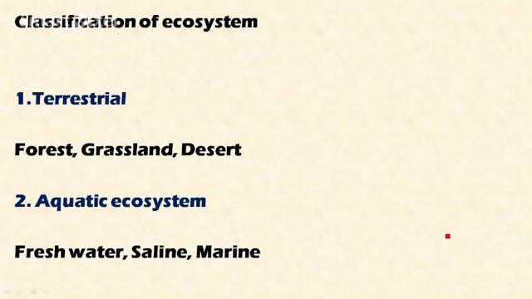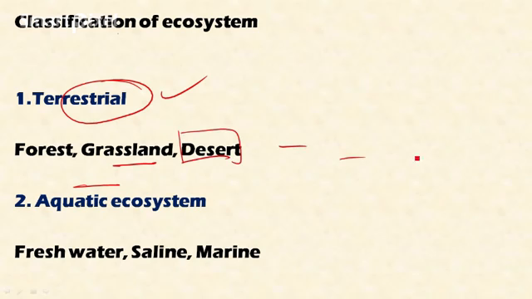In other ways, the ecosystem can be classified into two different types. One is terrestrial ecosystem, that is the land ecosystem. It includes forest, grassland, desert ecosystem and other ecosystems. And the second is aquatic ecosystem, which includes freshwater ecosystem, saline ecosystem, marine ecosystem.